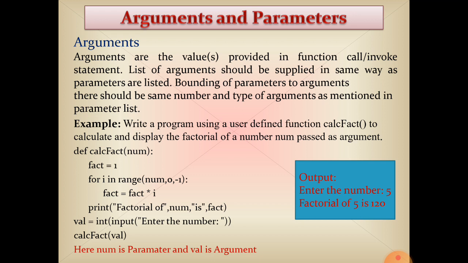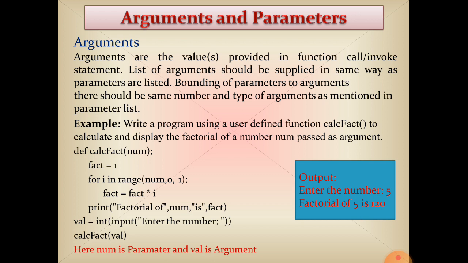You know it, the range function returns range values between the start and end, not including the end, in step -1. So if you have passed 5, from 5 to 0: 5, 4, 3, 2, 1. Okay. Fact is equal to fact into i. Fact is 1, so 1 into 5 is equal to 5. Fact is having 5.